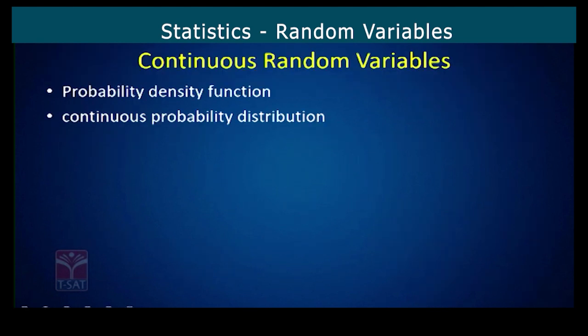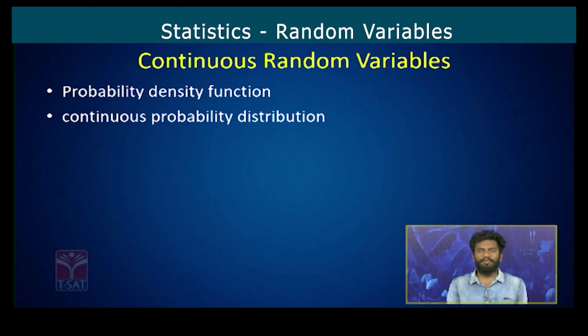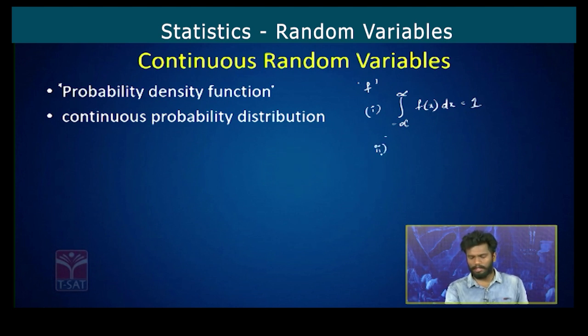Now continuous random variables. We already discussed the continuous random variables will take the values within certain limits. So check here, what's the probability density function. If a function f is said to be a probability density function, it has to satisfy two conditions. The first one is the integral from -infinity to +infinity of f of x dx must be equal to 1. And the second property is f of x must always be greater than or equal to 0.